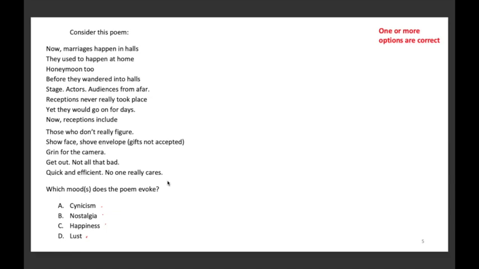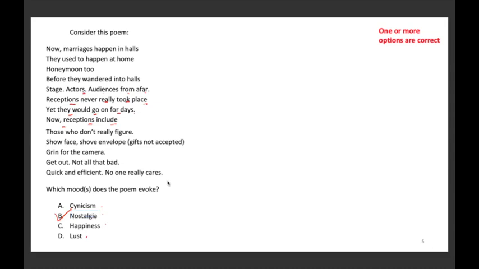The poem reads as: now, marriages happen in halls. They used to happen at home. Honeymoon too. Before they wandered into the halls, stage, actors, audience from afar. Receptions never really took place, yet they would go on for days. Now reception include. Now, if you just look at this first half, it is actually talking about what used to happen, which is associated with nostalgia. So B is correct. Next part.